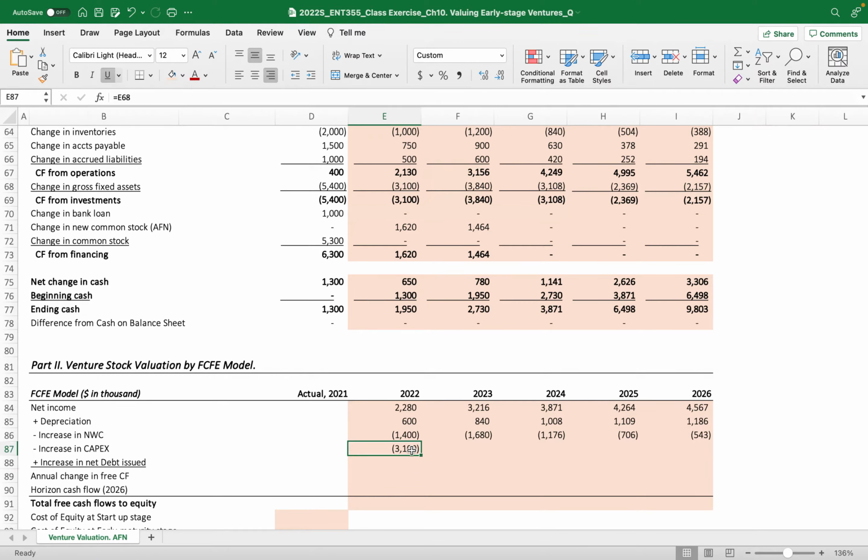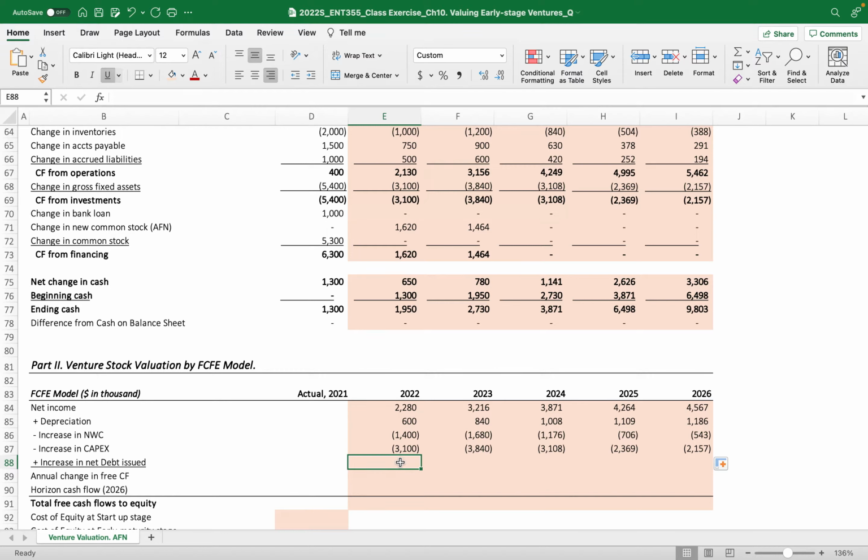So we just link this from the cash flow statement, and then we collected everything. Then increase in net debt issued. Again, the increase in net debt issued is if the company already issued net debt, and then that is not part of the addition of the funding needed, right?